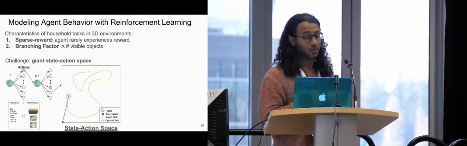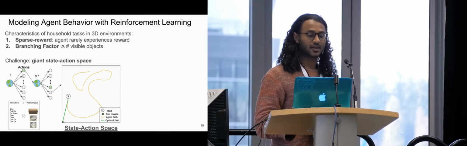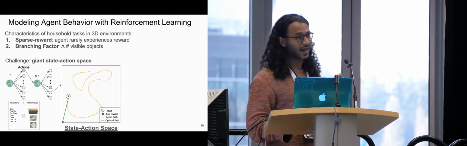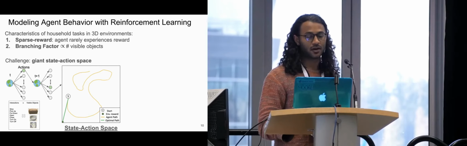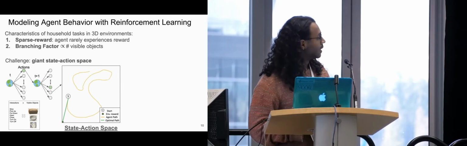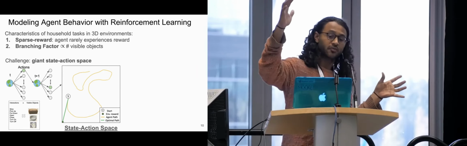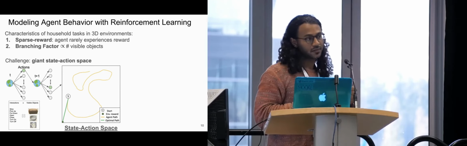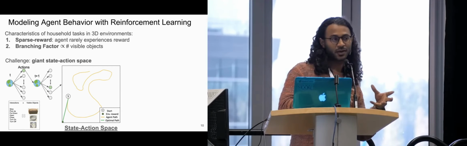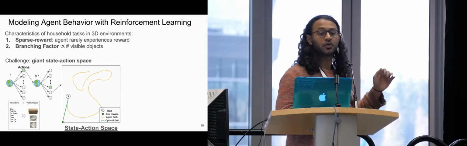For some intuition about what this means, I have this little simple diagram of a state action space. I represent the agent's starting state with this S. Now, in this state action space, I represent the part that will give the agent a reward with this small green square, right? So it's a very small part of this large space. And because of this large branching factor, even if the agent is going towards the part of the state action space that will give a reward, it can easily deviate off and go somewhere else where it will not get any reward.